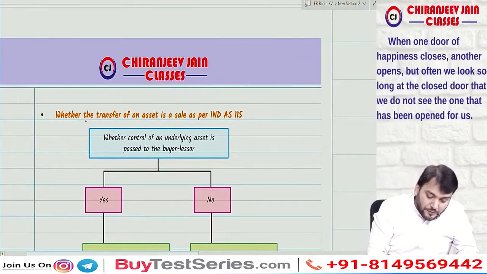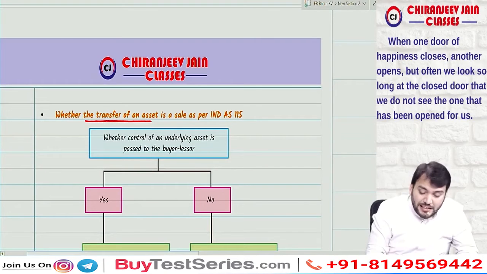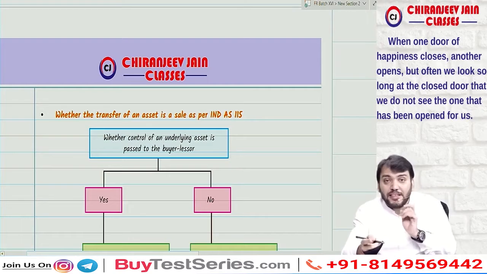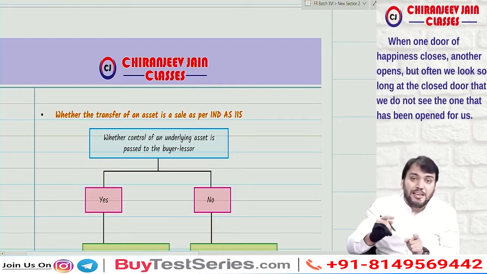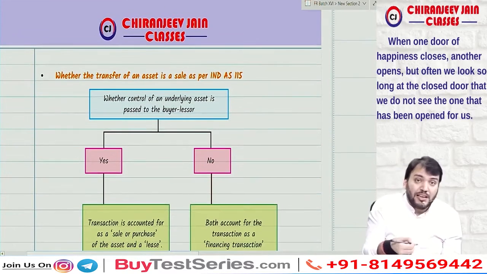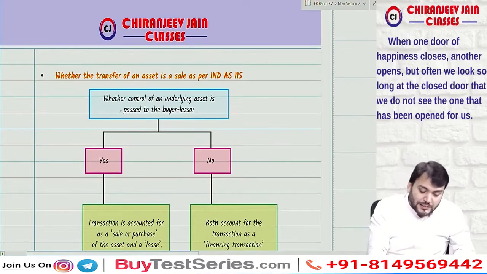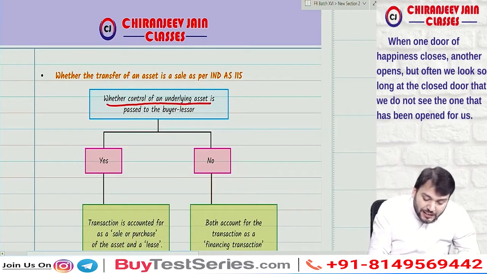First identify whether the transfer of an asset is a sale as per Ind AS 115. So we need to first assess whether the control of the underlying asset is transferred to the buyer or lessor.